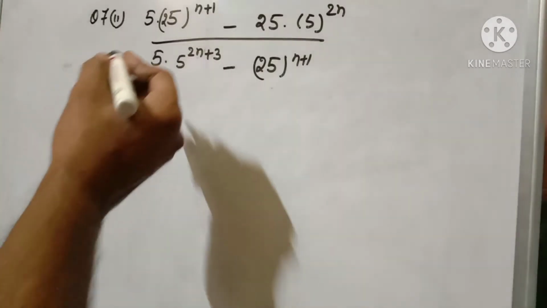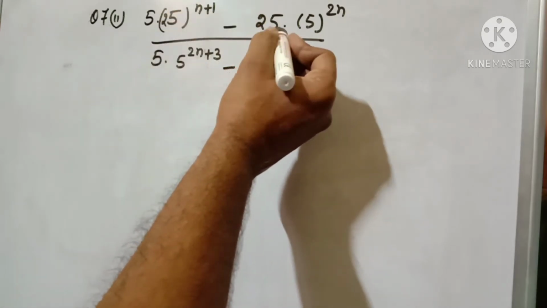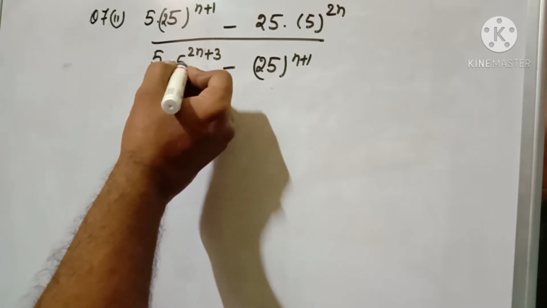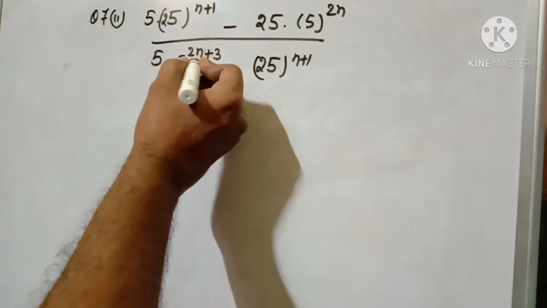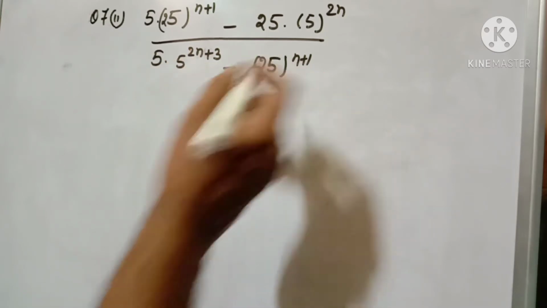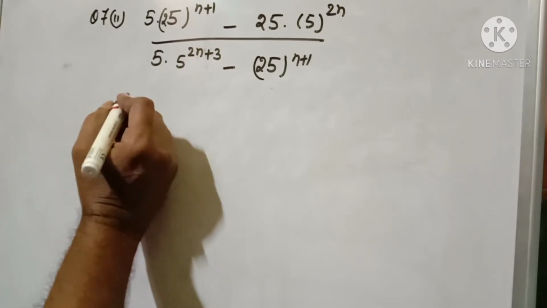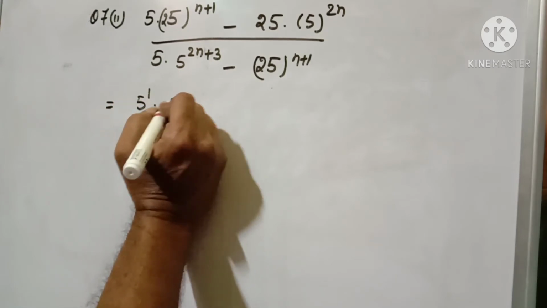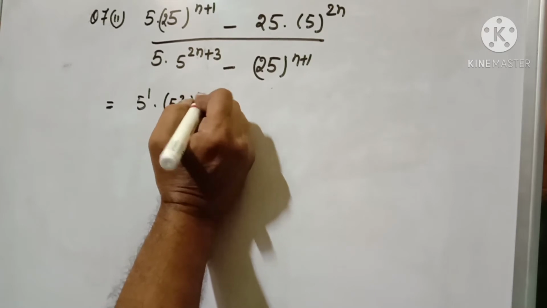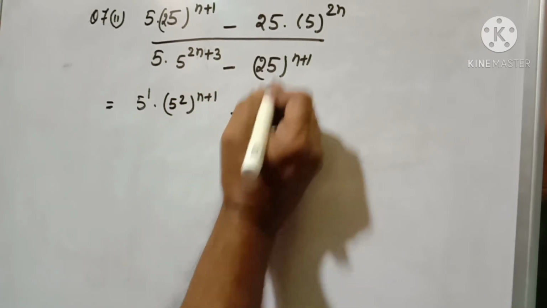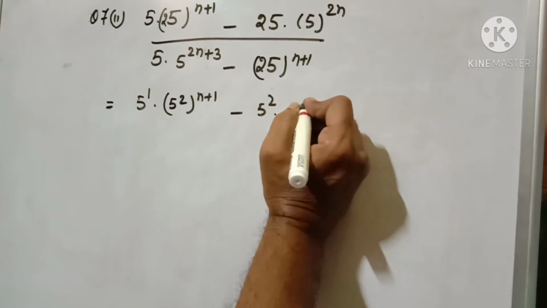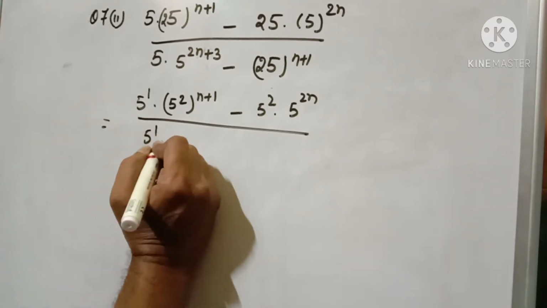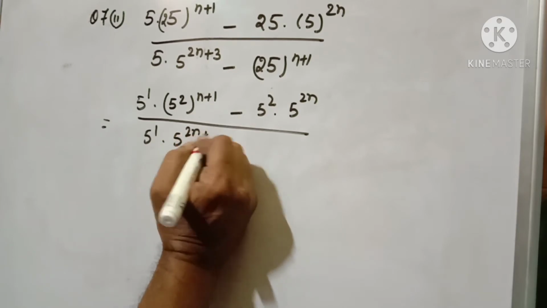Question number 7: 2·5·25^(n+1) − 25·5^(2n) divided by 5·5^(2n+3) − 25^(n+1). Here we just have to split it. 5 to the power nothing means 1, and here I can write 5 to the power 2 to the power n+1 minus 5 to the power 2, and this is 5 to the power 2n, divided by 5 to the power 1 and 5 to the power 2n+3.